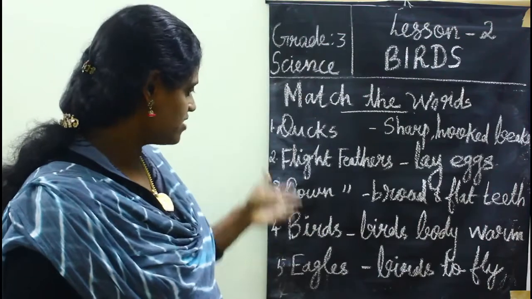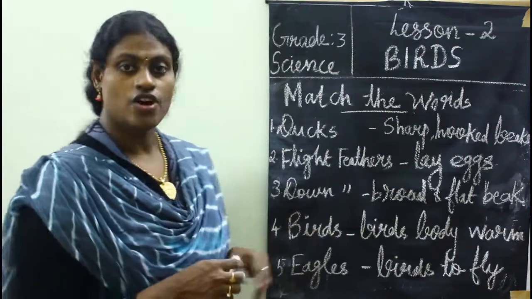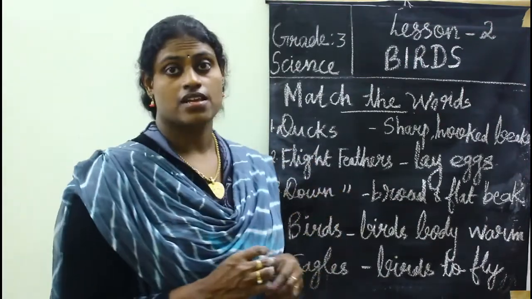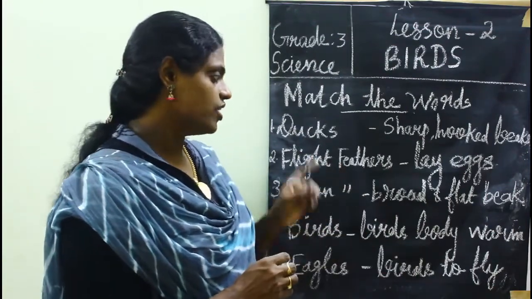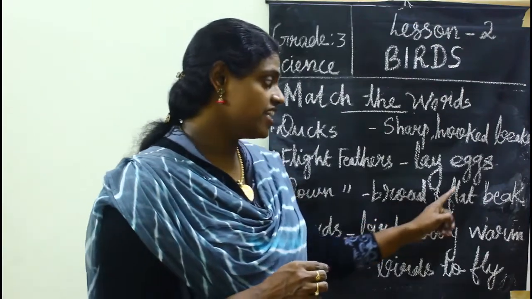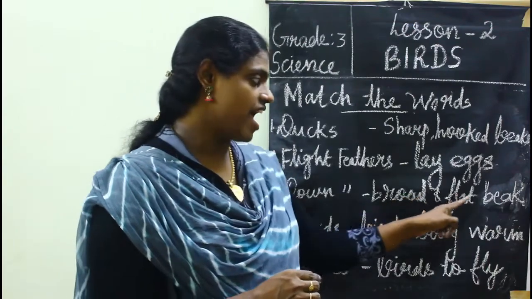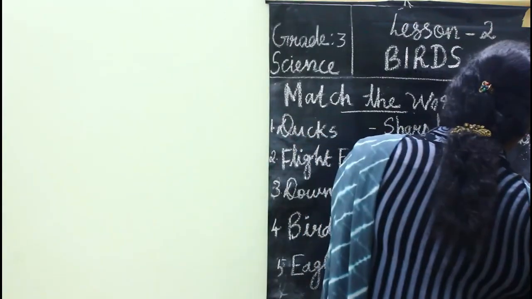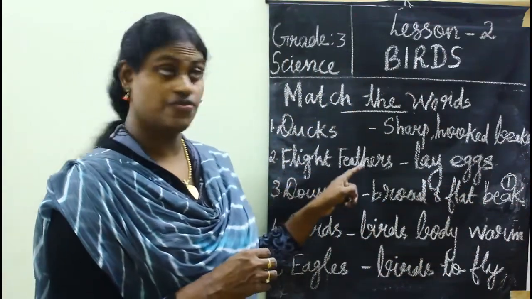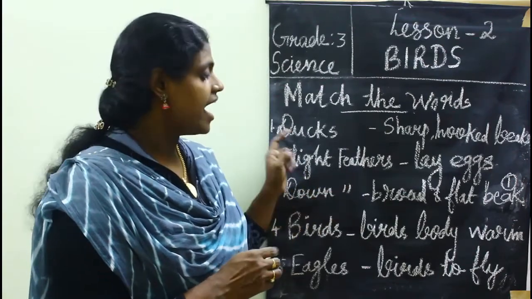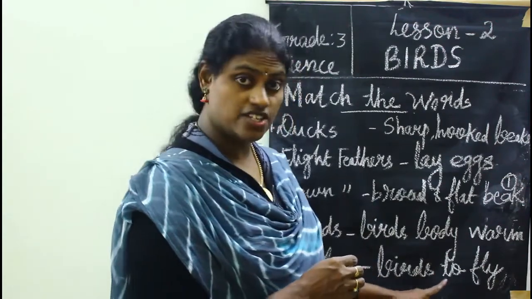So, here are some words in column A and you have to match them with column B. First one is ducks. You have to match a word with ducks. Ducks have broad and flat beak. This is one. Then next is flight feathers. Flight feathers help the birds to fly.